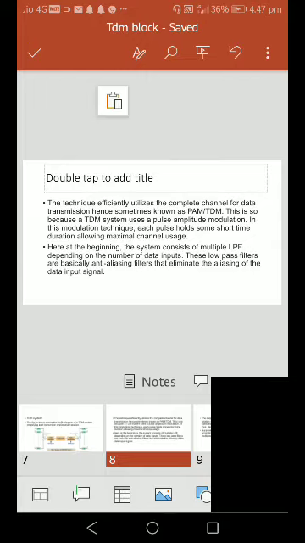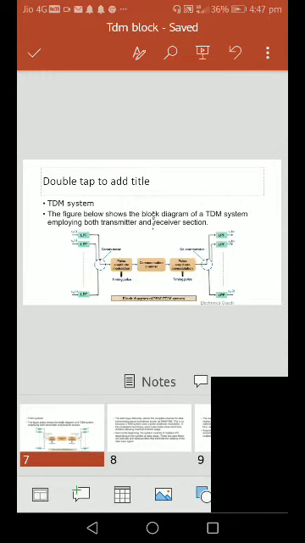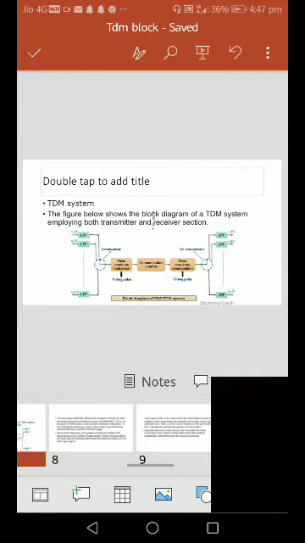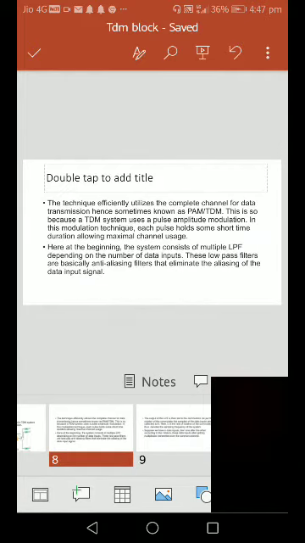And here, at the beginning, the system consists of multiple low pass filters depending on the number of data inputs.